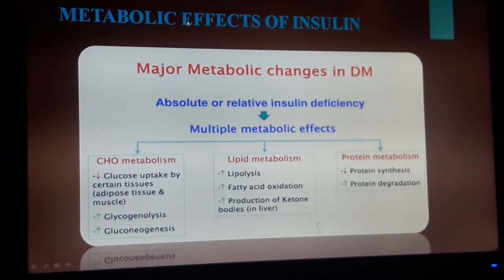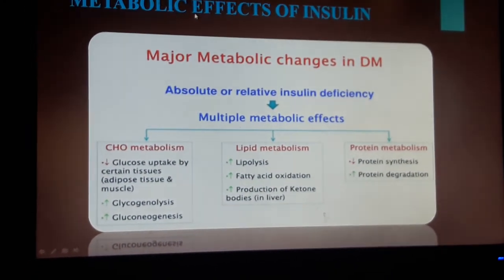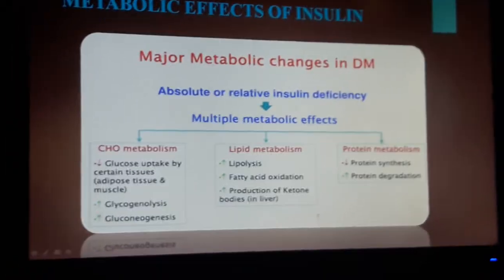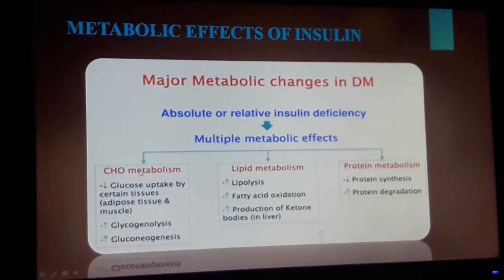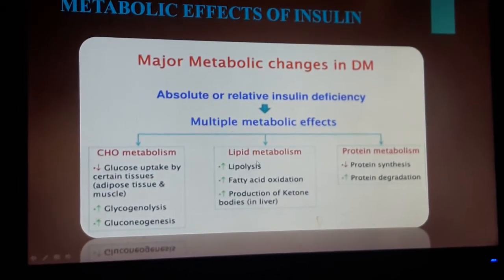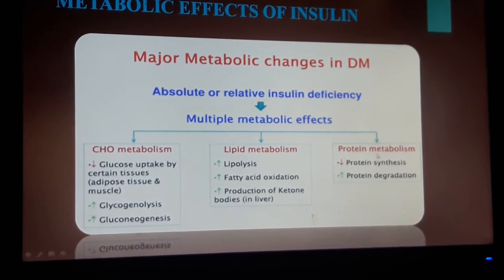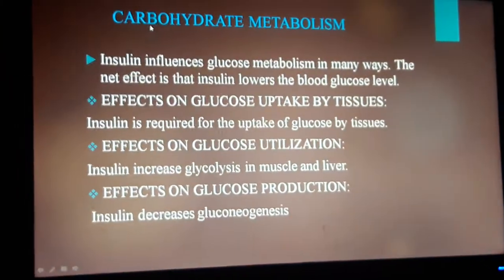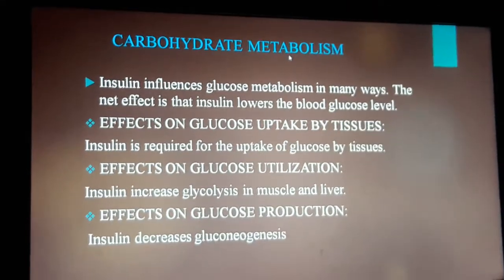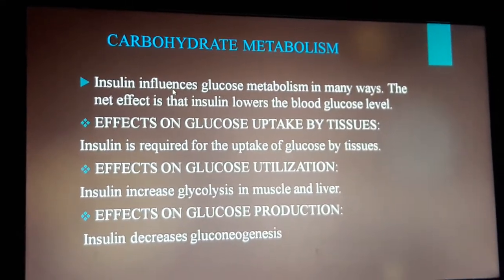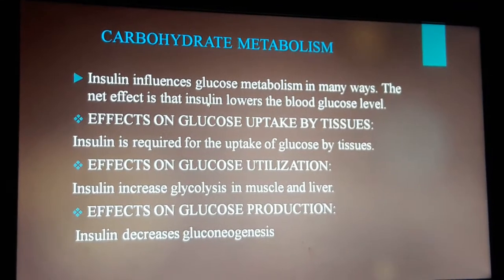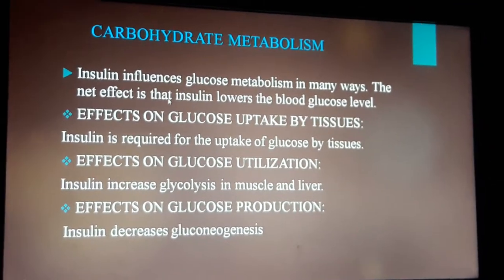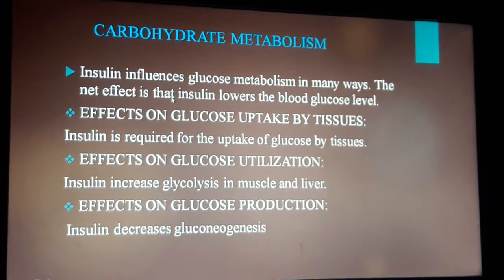Then next we continue with the metabolic effects of insulin. Insulin affects carbohydrate metabolism, lipid metabolism and protein metabolism. First, effects on carbohydrate metabolism. Insulin influences glucose metabolism in many ways. The net effect is that insulin lowers the blood glucose level.